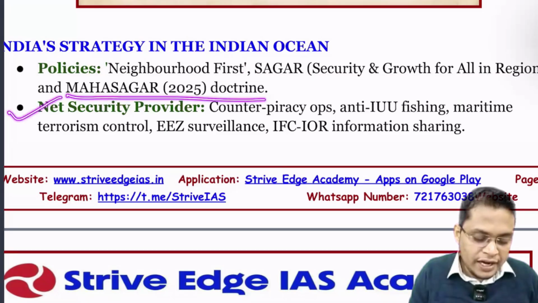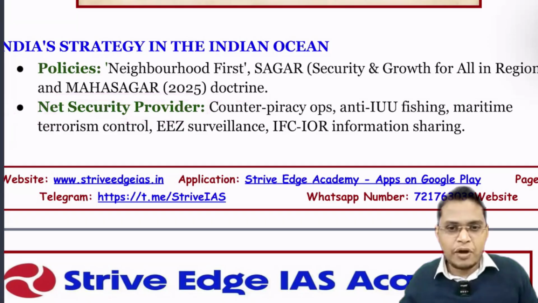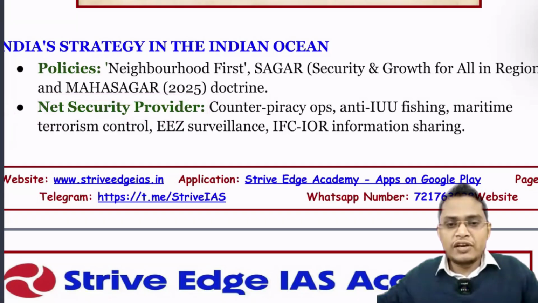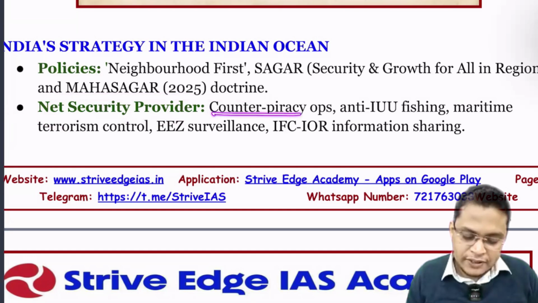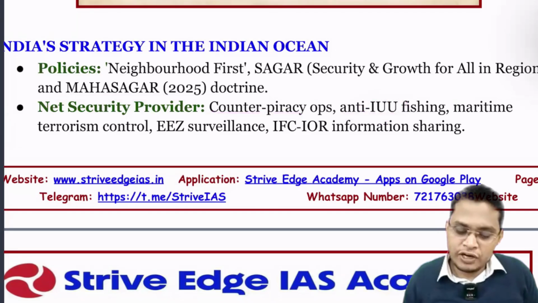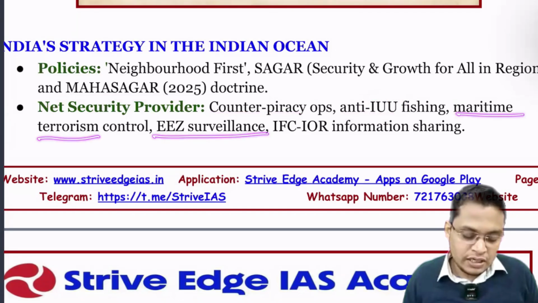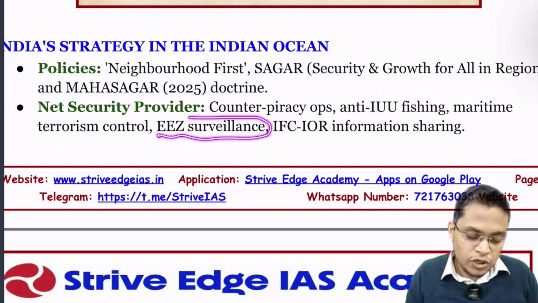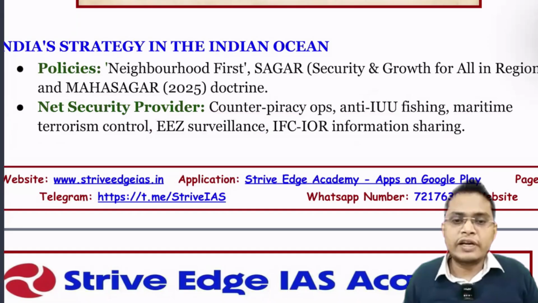Don't worry. India is a net security provider in the Indian Ocean region because we have a huge, powerful navy, a blue water navy. So we can reach every region of the Indian Ocean. We are countering piracy, illegal, unregulated, unreported fishing, maritime terrorism, and doing exclusive economic zone surveillance, and we also have an information fusion center in the Indian Ocean region.